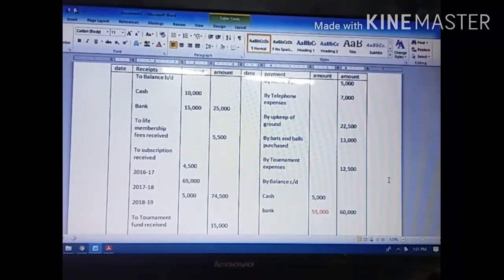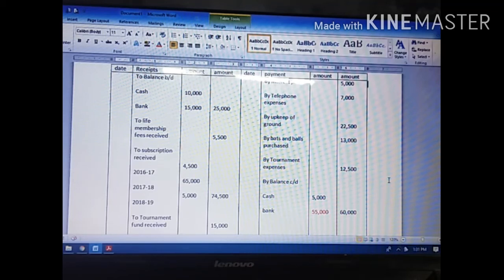Like illustration 1 and illustration 2, I already told you there is no big difference between illustration 1 and 2, so I can't work out illustration 2 separately. More or less it is the same thing; the only difference is that they have given an honorarium. It is one new item, so that I have to explain to you. Then I will work out illustration 3. Between illustration 3 and 4 also there is not much difference; the only thing is they have given outstanding salary and depreciation.